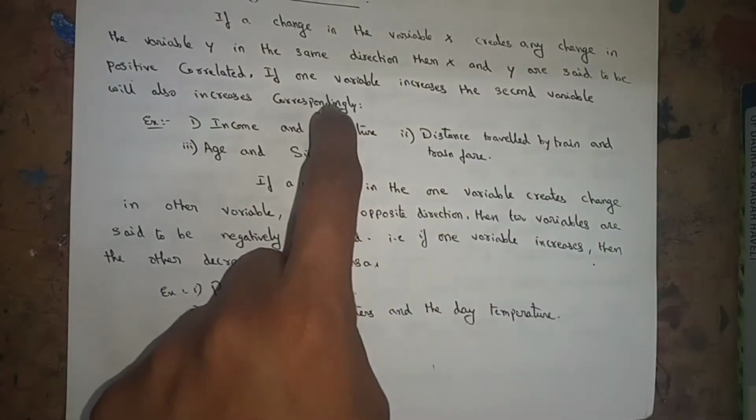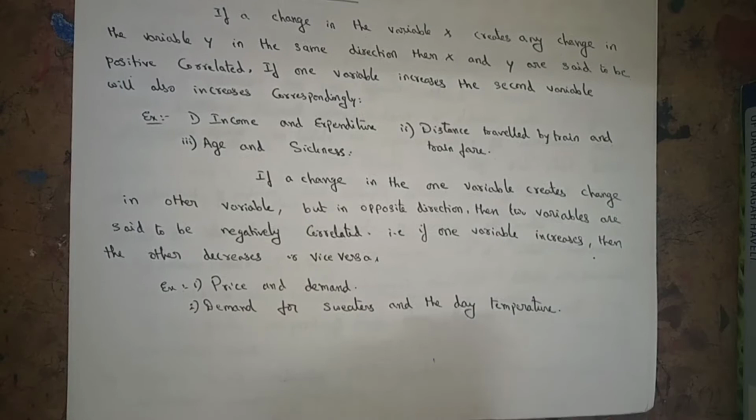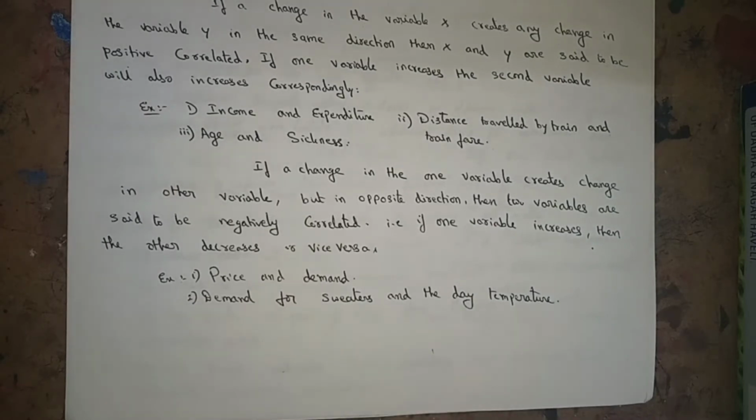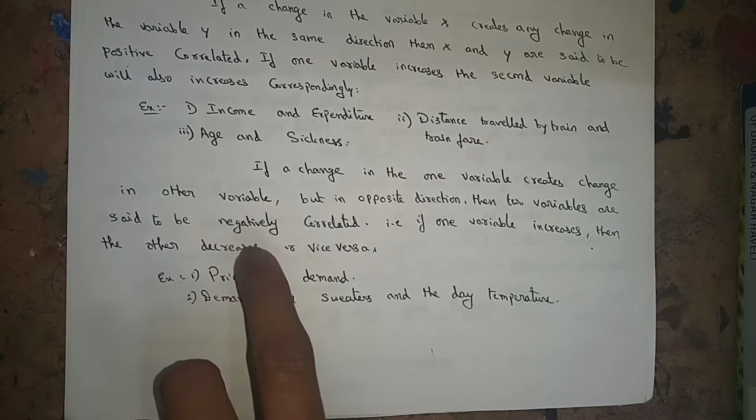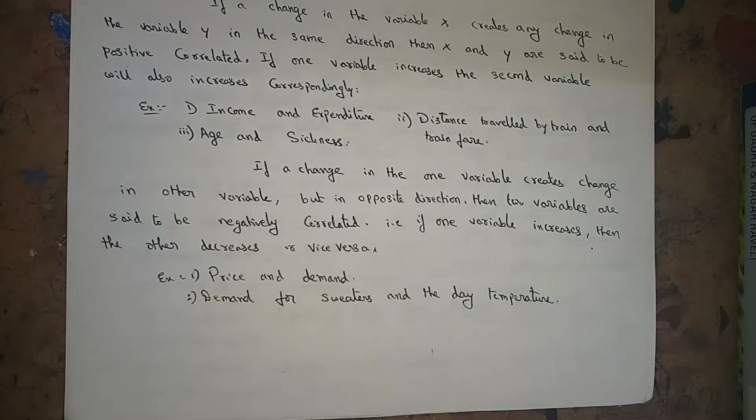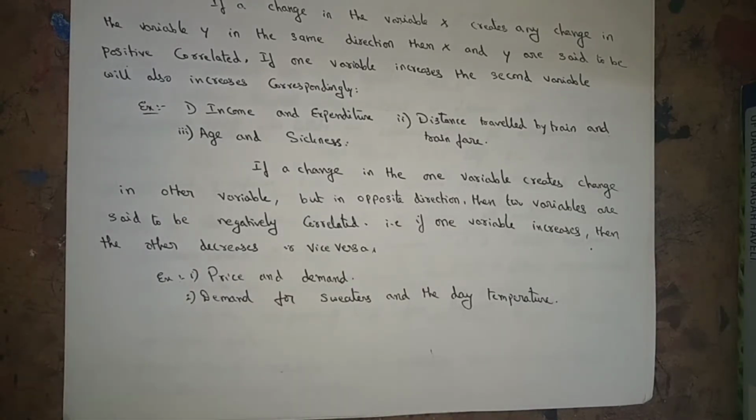Now this is positive correlation, and about negative correlation I will tell you. If a change in one variable creates a change in another variable but in the opposite direction, then the two variables are said to be negatively correlated. If one variable increases, then the other variable decreases, and vice versa. For example, price and demand: if price increases, demand will decrease.